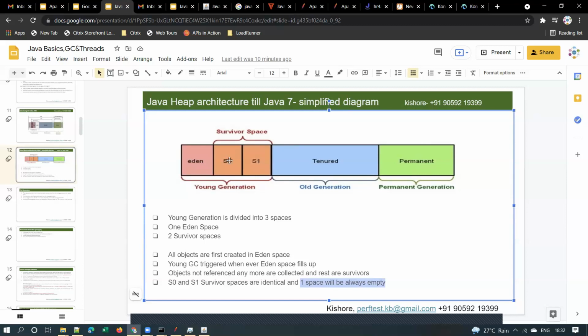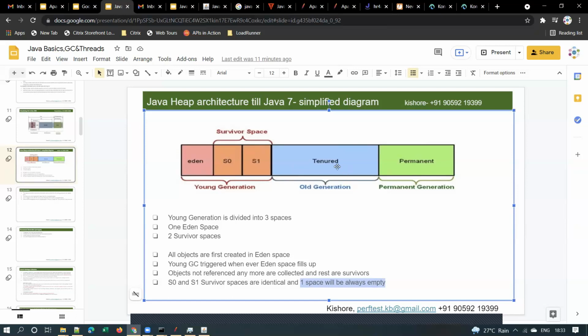And suppose the Eden space is full, S0 and S1 are also full, and after some 16 GC cycles, I think there is a threshold value of 16. Means if an object is still in use even after 16 GC cycles, then it will be promoted to the old generation. That object will be moved to the old generation. This is called object promotion.